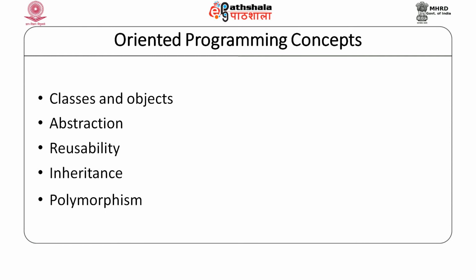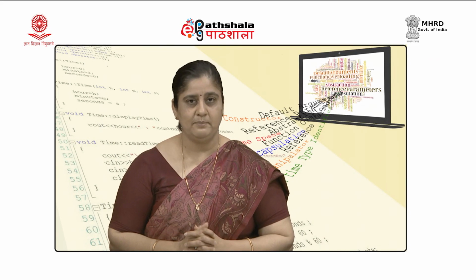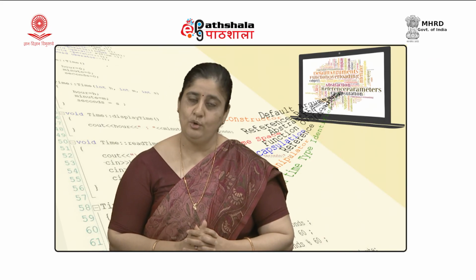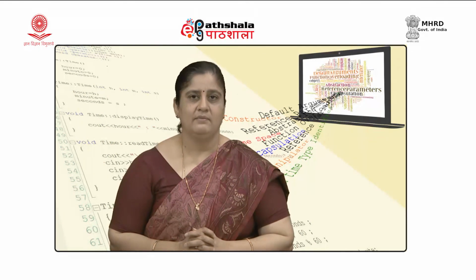You have just got the flavor of what is class and what is object. Object oriented approach allows us to create a more powerful data type called class. You would remember that in C, we create our own data type by means of enumerated data type, structures, unions, and to some extent constructs like typedef.